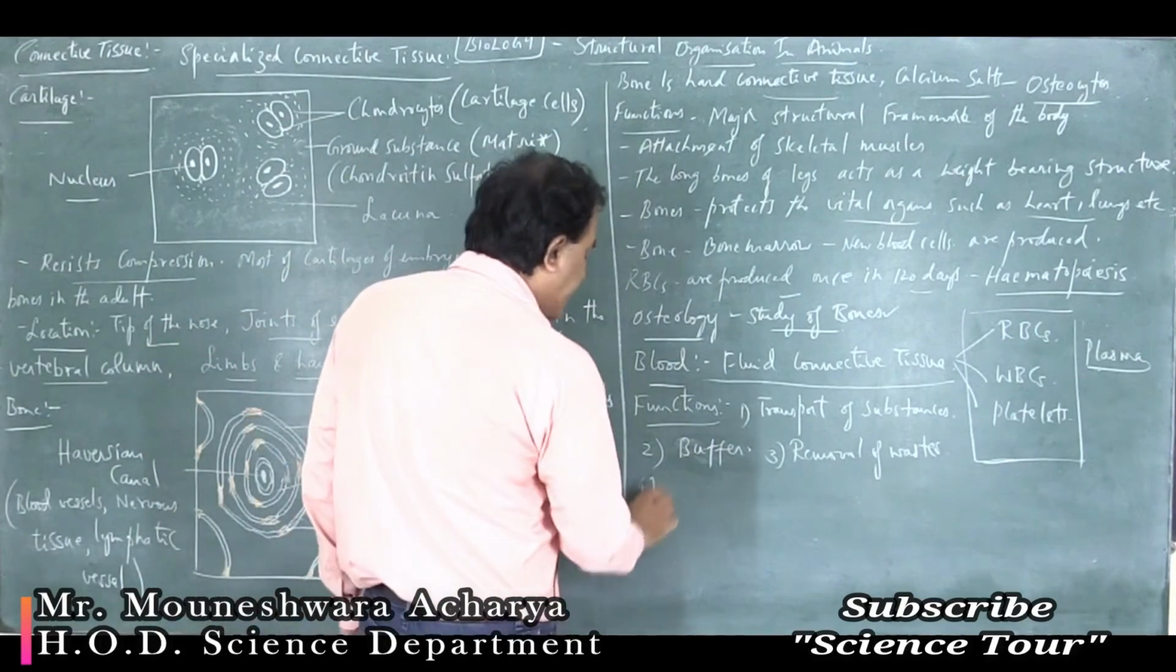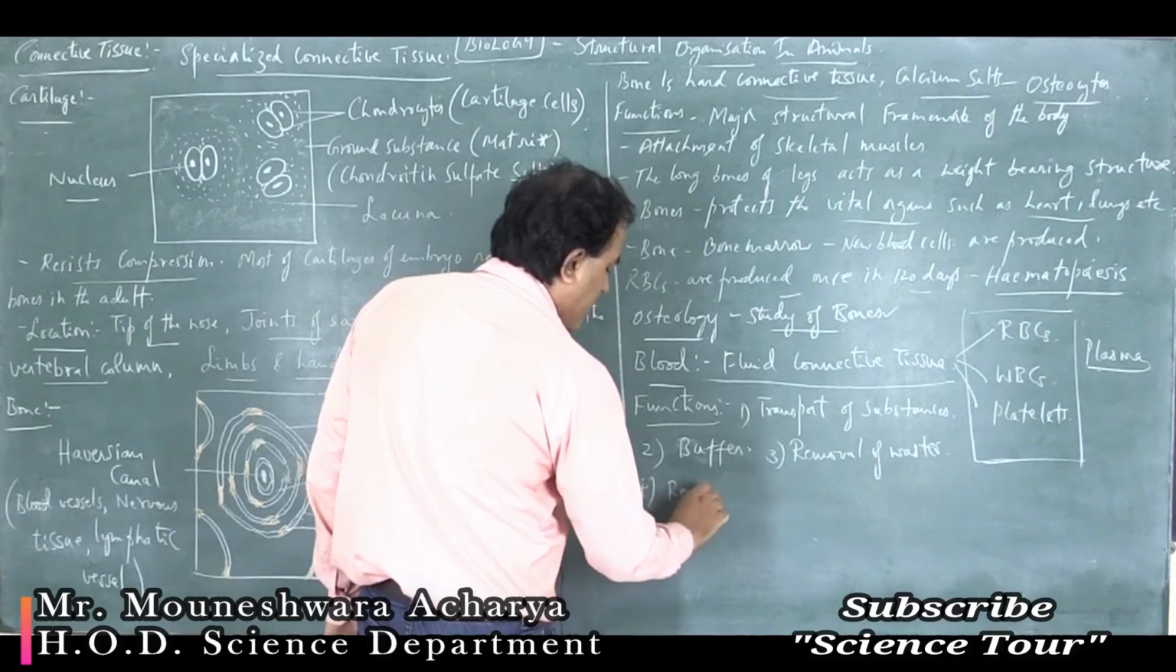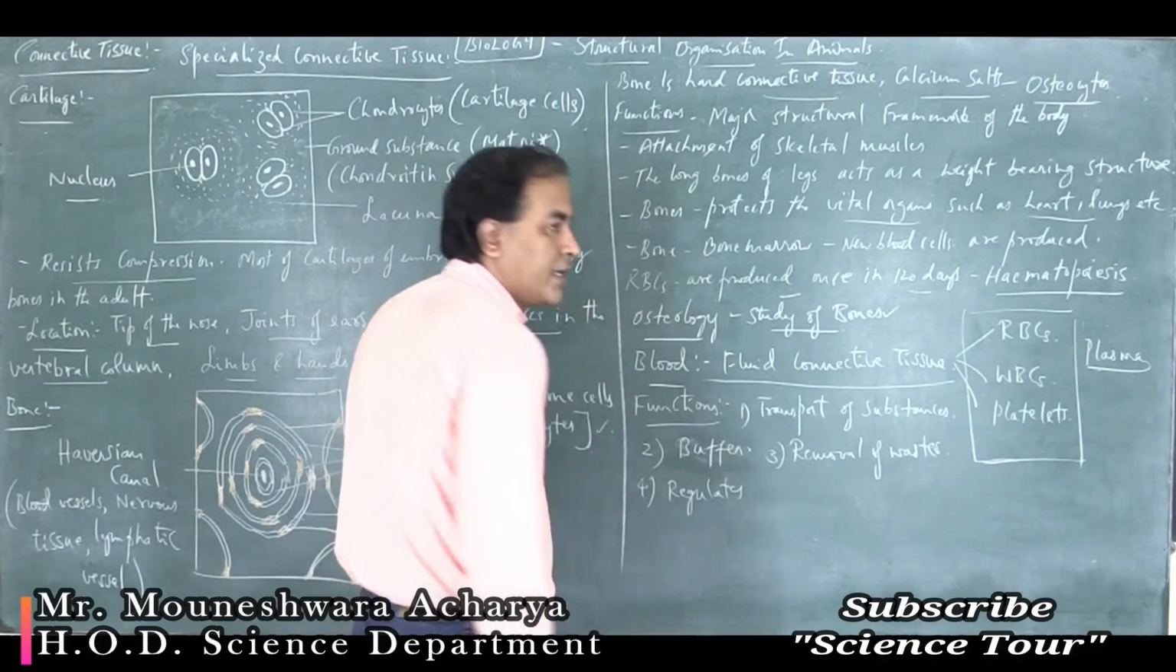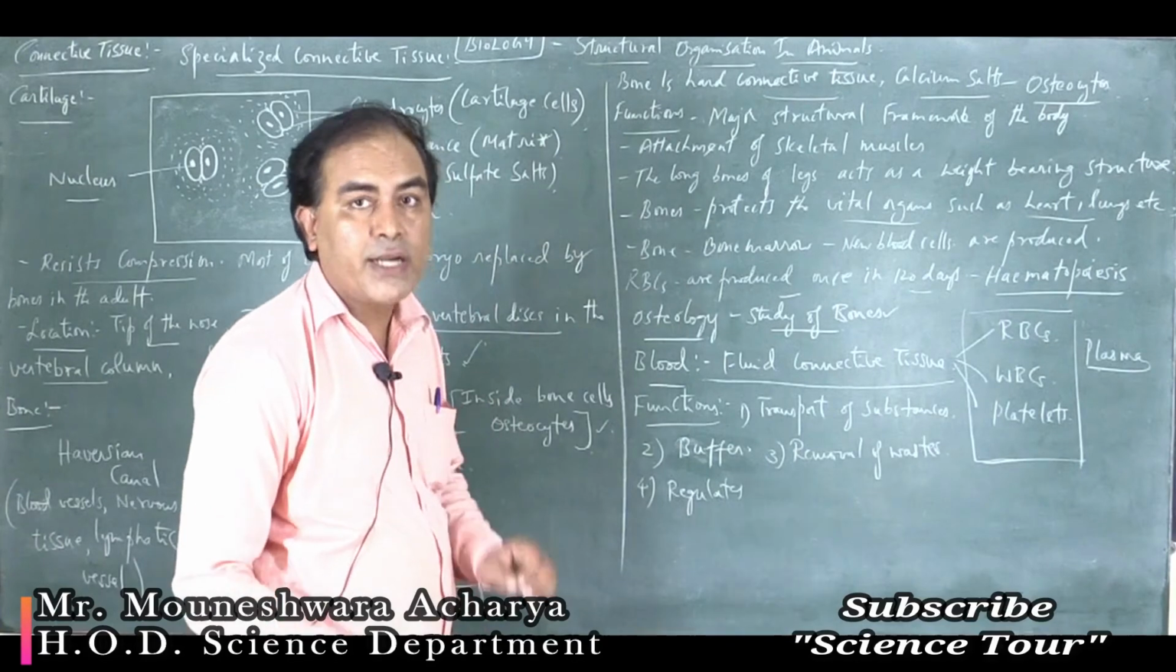Then it regulates our body temperature. What is the normal body temperature? 37 degrees Celsius or around 98.3 Fahrenheit.